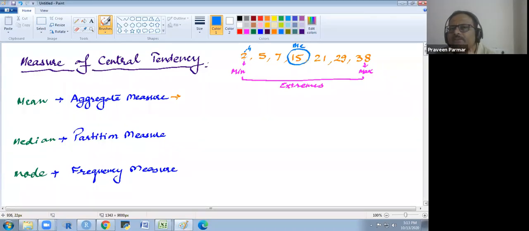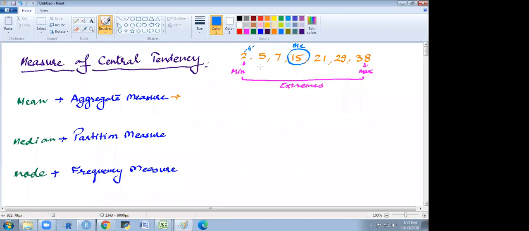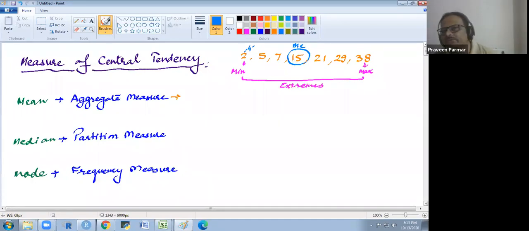Now, if I change 2 and put 4 instead, is the median changing or not? Will the median change or remain the same? It remains the same. Nice. So the median will not change.